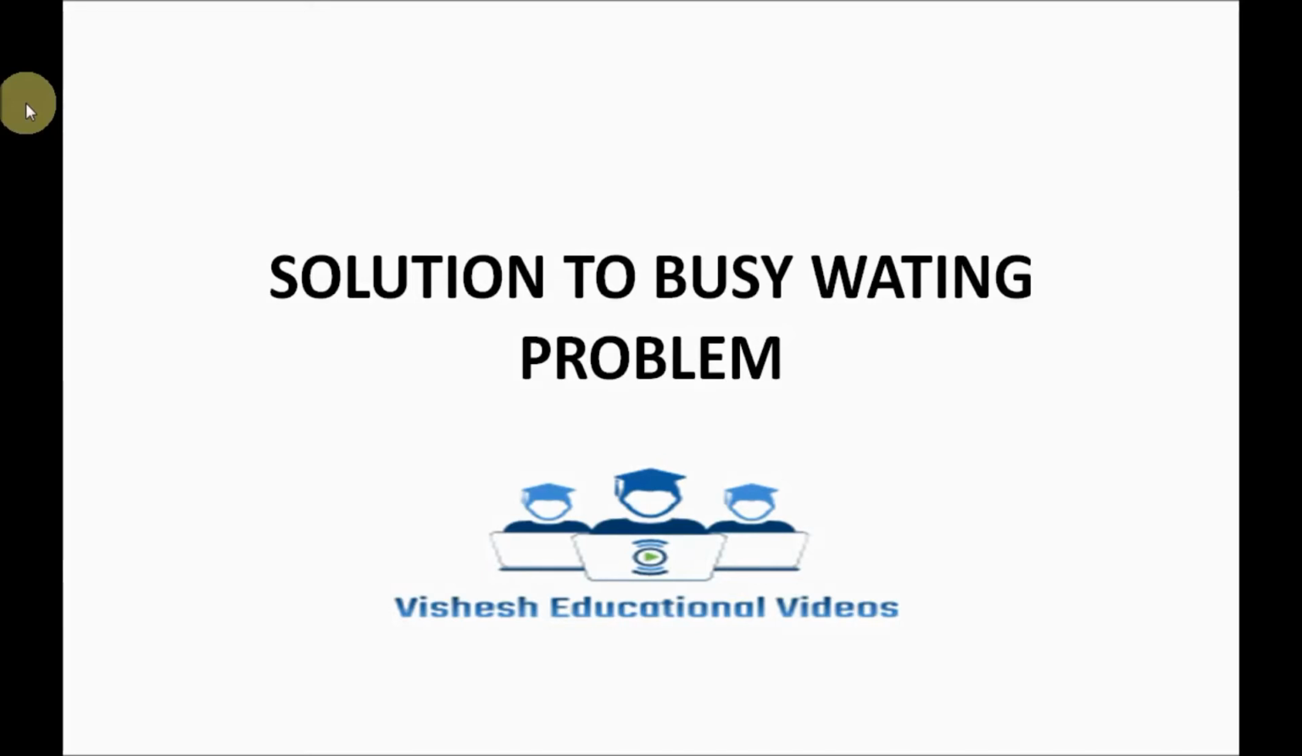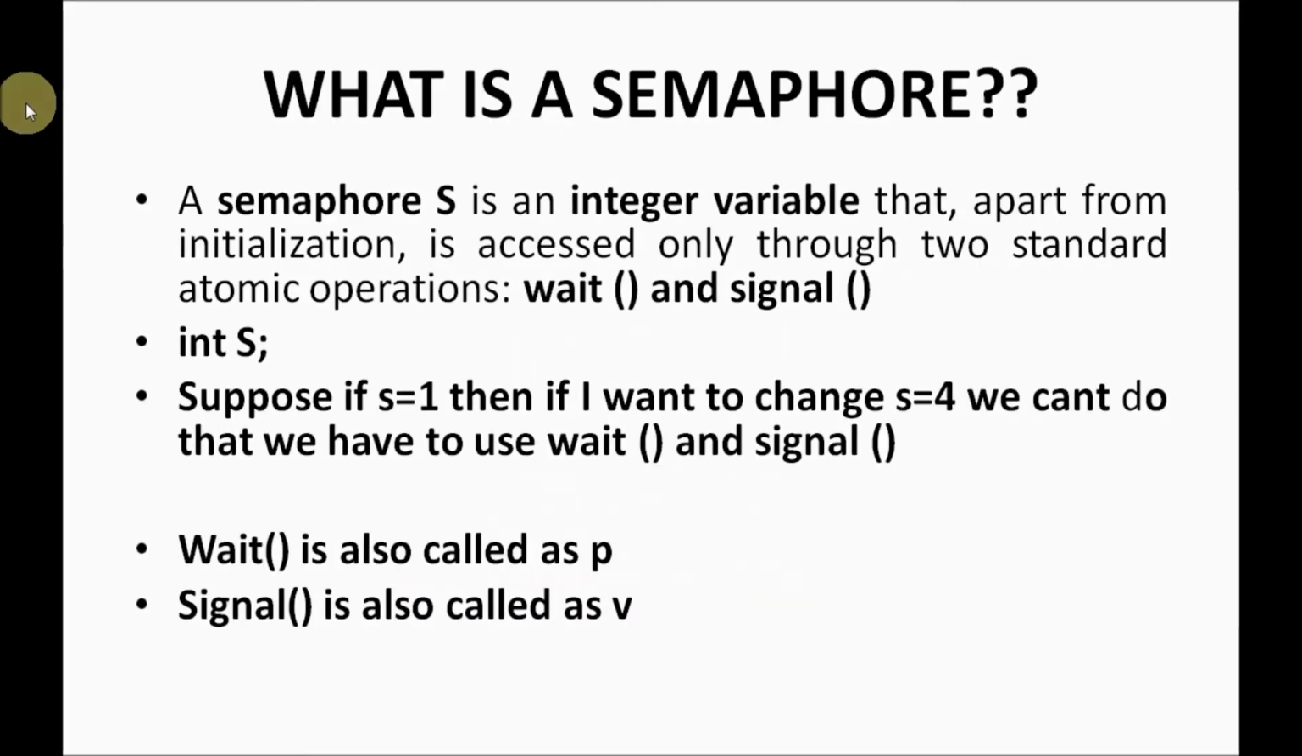So let me start the explanation of the solution to the busy waiting problem. Before understanding the solution to the busy waiting problem, you need to understand what a critical section problem is and what a semaphore is first. In this video I am giving only little details about the critical section problem and the semaphore. If you want more information, you can refer to my video. The link is provided in the description.